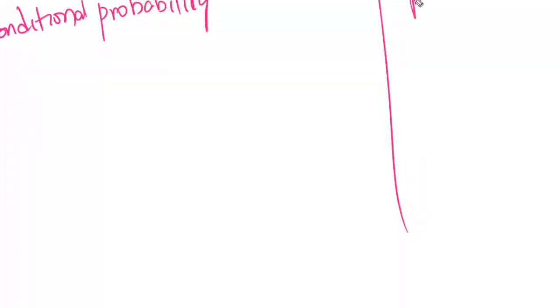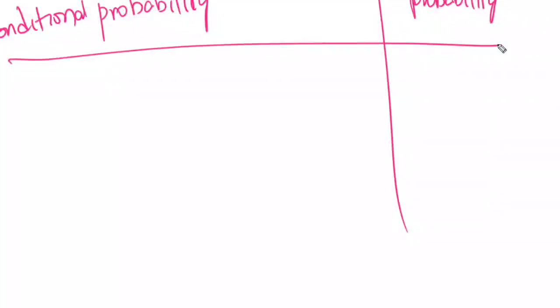If someone asks you, what is the difference between conditional probability versus probability, if the interview question is like this: the probability calculated irrespective of condition is called normal probability. Probability calculated based on the condition is called conditional probability. Can you explain with an example? The interviewer will ask you, can you explain with an example?